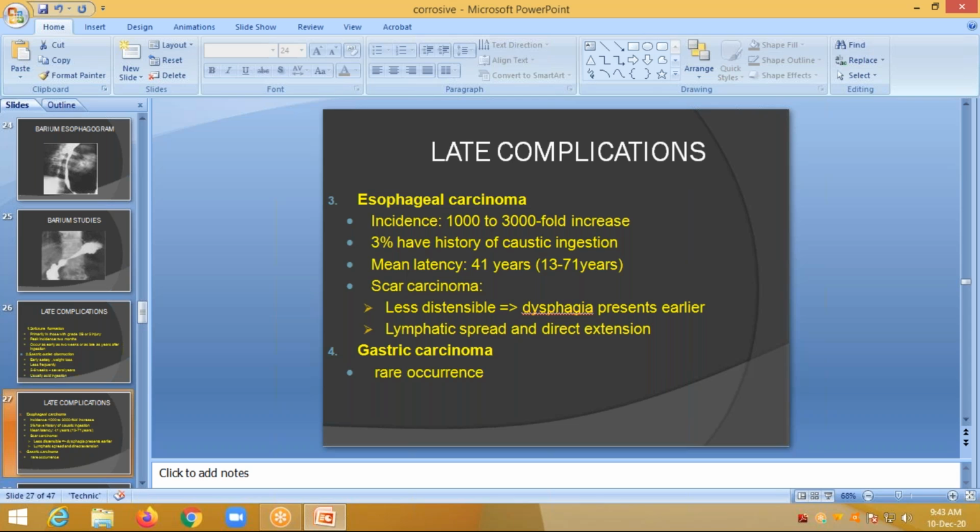Another late complication is carcinoma, with a 1000 to 3000 fold increase in incidence. About 3% have a history of caustic injury, and the mean latency is 41 years. Scar carcinoma is seen in esophageal carcinomas, followed by gastric carcinoma, which is a rare condition. In scar carcinoma, there will be lymphatic spread and direct extension.